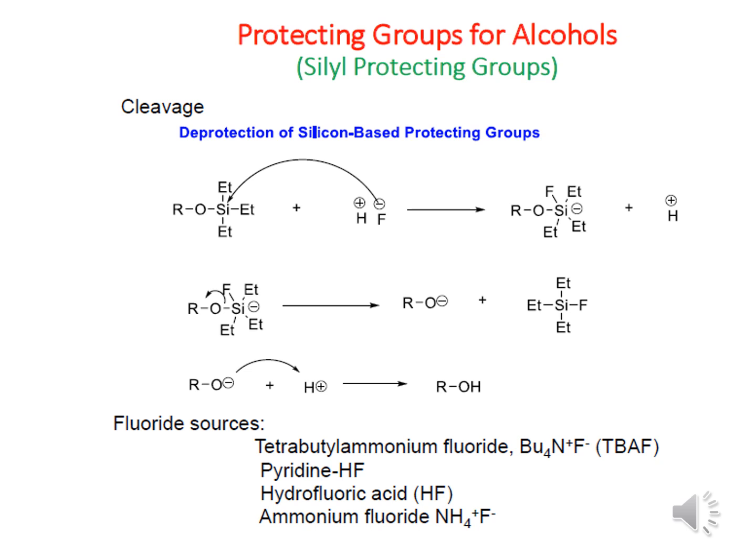So those are the fluoride sources that we should use for the breakage of this silyl ether linkage. One is tetrabutylammonium fluoride, pyridine hydrofluoric acid, hydrofluoric acid itself, and ammonium fluoride, NH4 plus F minus. All these fluoride reagents can react with the silyl ether to produce the hypervalent silicon compound, which breaks and produces the alkoxide anion, and the alkoxide anion after absorption of a proton produces the alcohol.